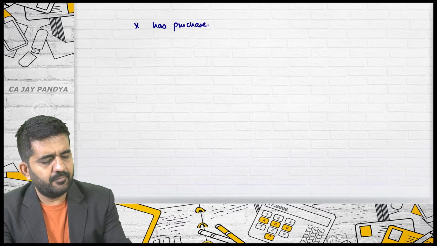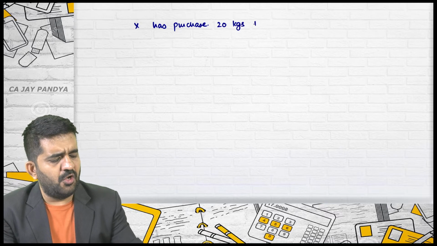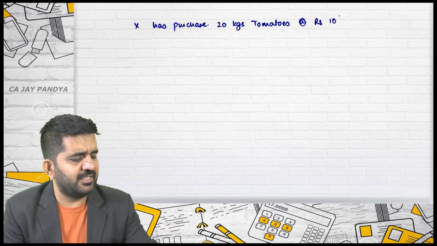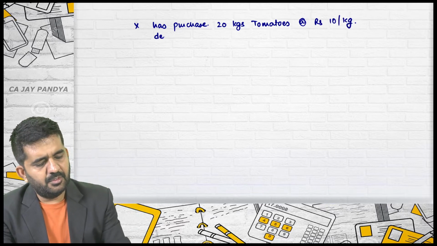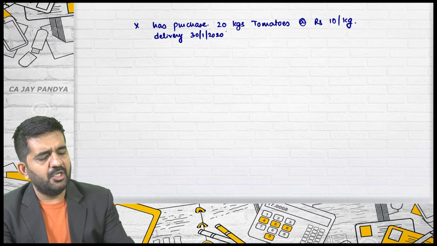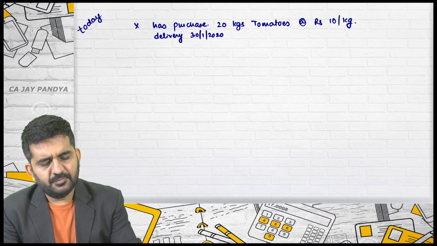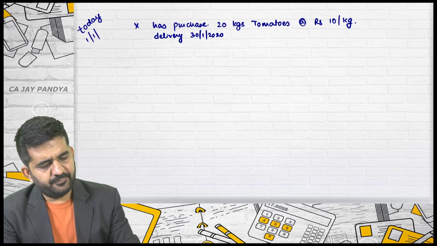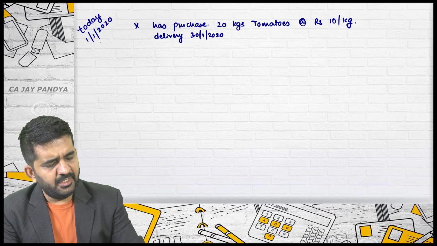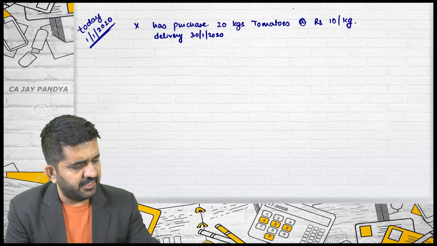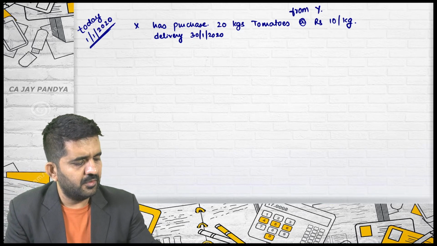Say X has purchased 20 kgs of tomatoes at the rate of rupees 10 per kg, delivery on 30th January 2020. Also, the payment is to be done on the same date. Today is 1st January 2020. X has purchased 20 kgs of tomatoes from Y.